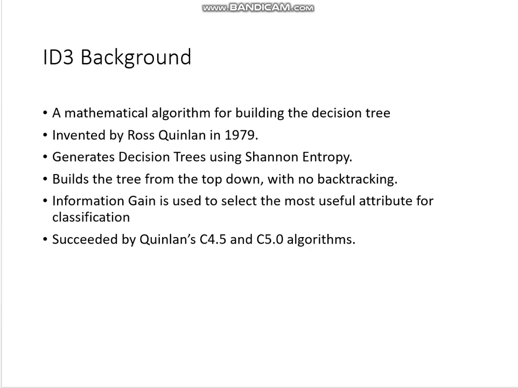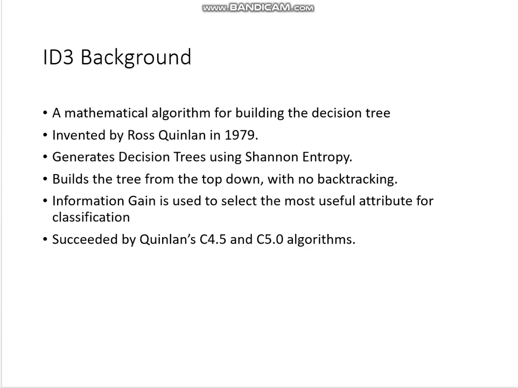Moving forward in the decision tree introduction, let's see what the ID3 algorithm is, a mathematical algorithm for building the decision tree. It was invented by Ross Quinlan in 1979. It generates decision trees using Shannon entropy. So Shannon entropy is the key method used in the ID3 algorithm, and the ID3 algorithm is used to build the decision tree. So this is how the particular chain is connected.